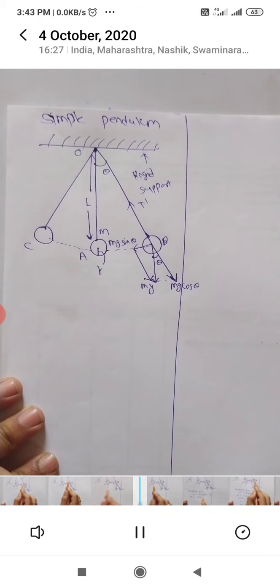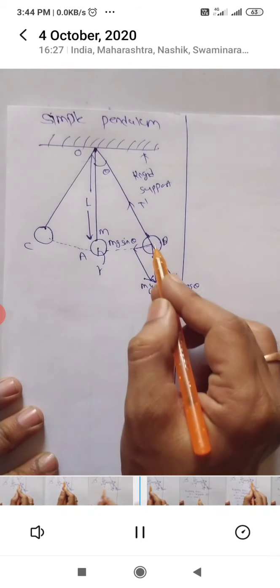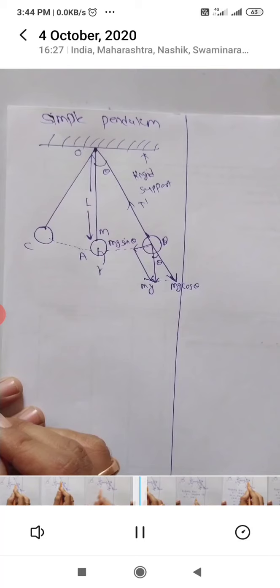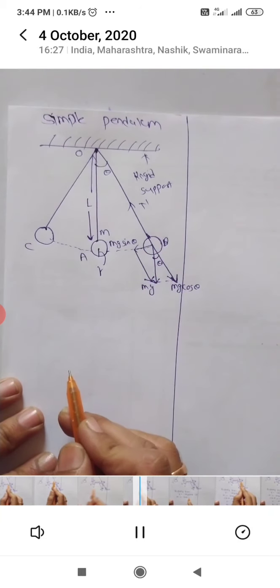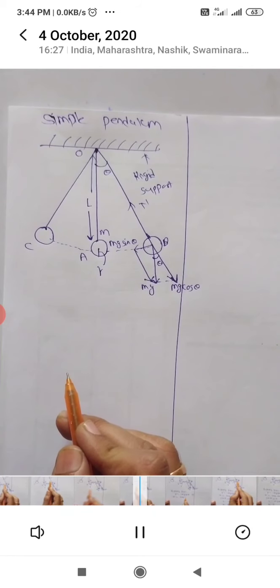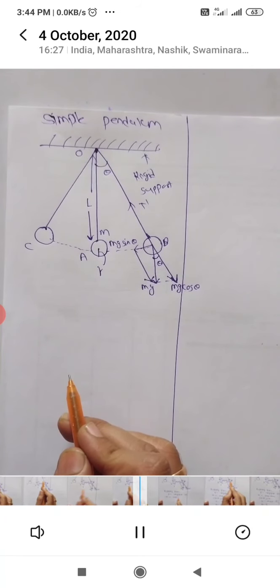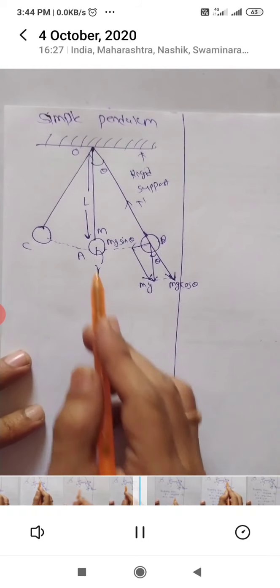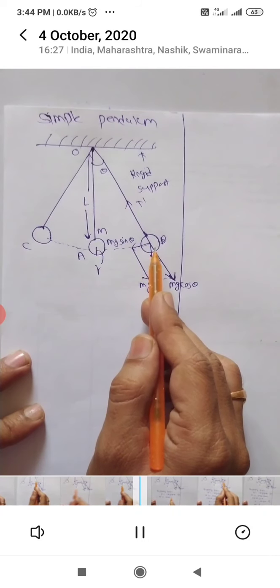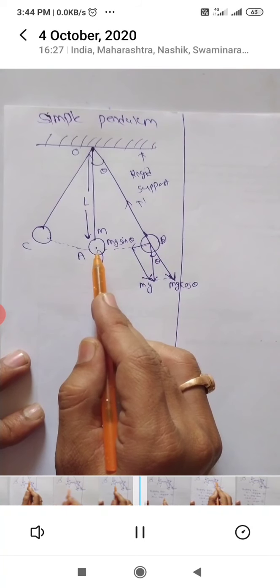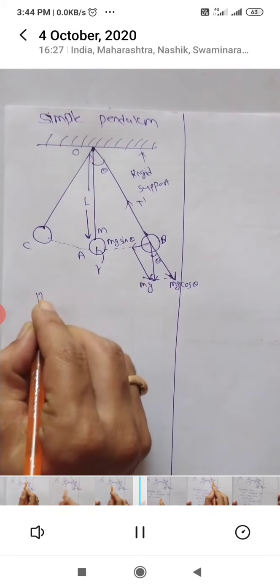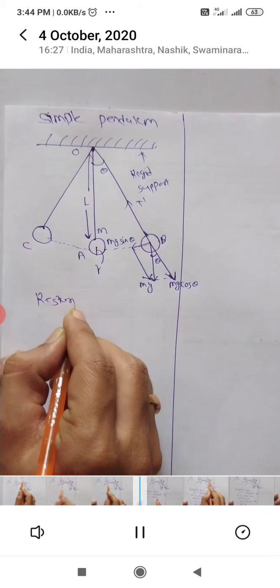Now component mg cos theta is along the string, and mg sin theta is perpendicular to the string. So this is the string and this is perpendicular to it. Now the restoring force acts on the mass, tending to return it to the equilibrium position. If you release this pendulum from this extreme position, due to the restoring force, again it will come to the mean position. So restoring force I will write here.